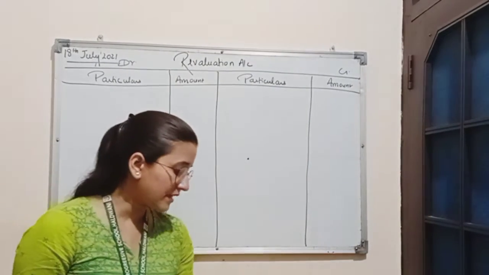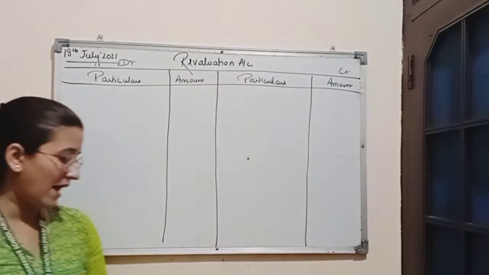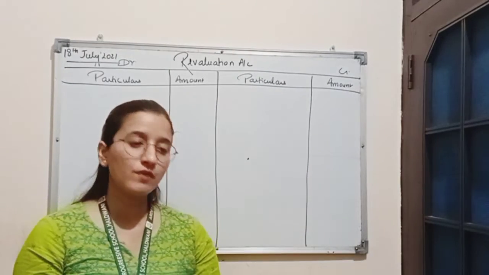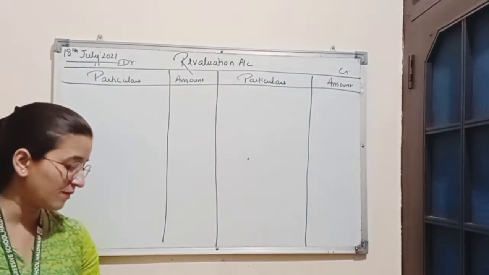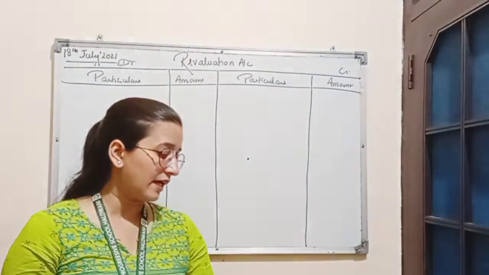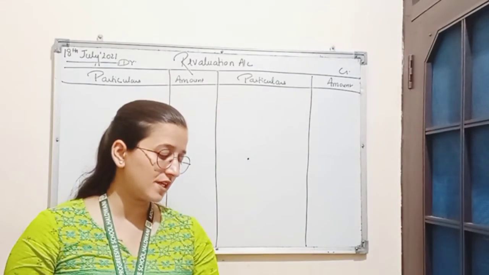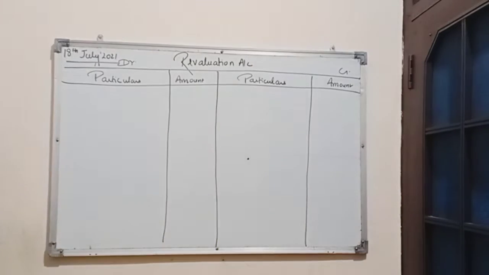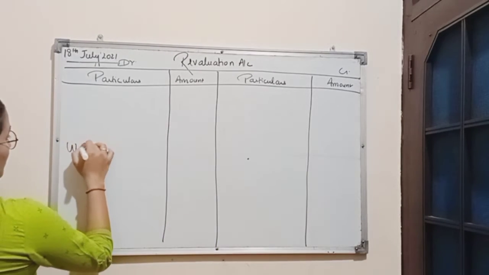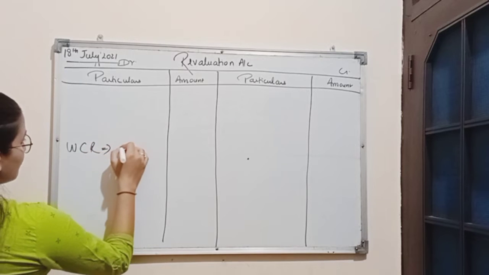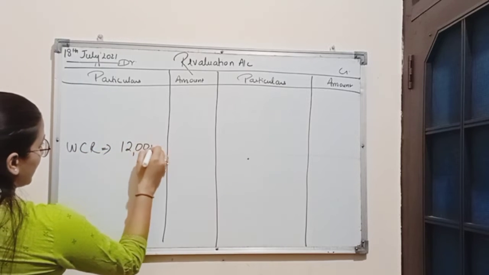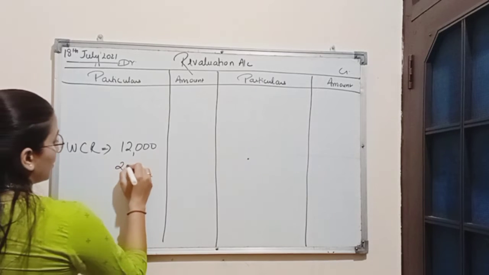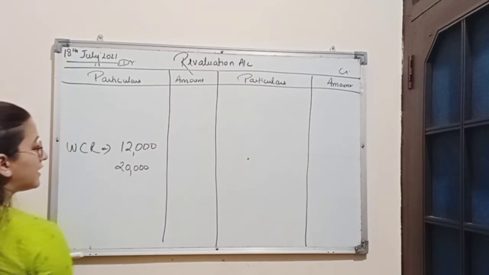Now, as we can see in the question, the balance in workmen compensation reserve was rupees 12,000, and in the adjustment part it is given that claim on account of workmen compensation amounted to rupees 20,000. That means workmen compensation reserve is created for rupees 12,000 and the workers have claimed for rupees 20,000.